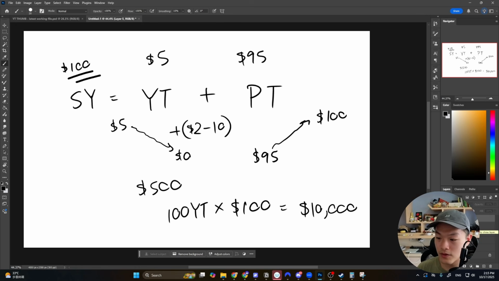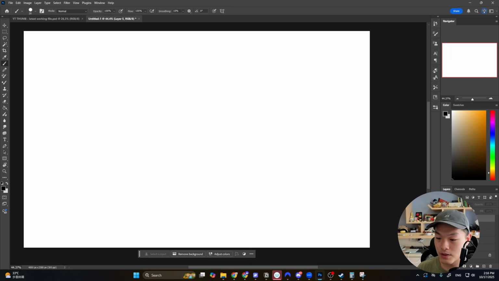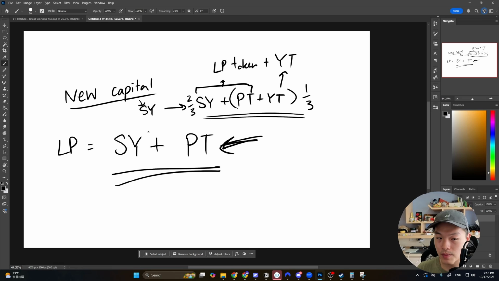It's a little bit harder to understand, but the main thing that we need to understand is that the YT gives you the underlying yield and the airdrop points. The PT is fixing the yield, right? You're going to be able to redeem for the full amount when the maturity comes. And then the liquidity pool is made up of the underlying asset plus the PT.